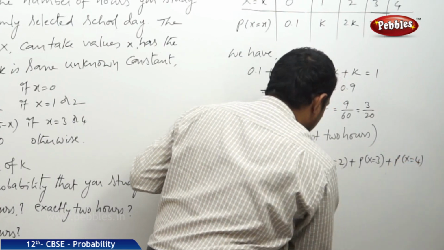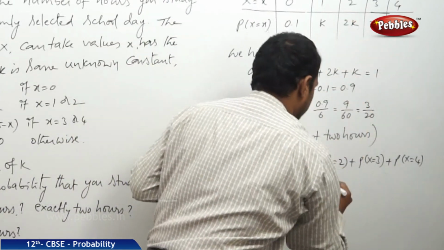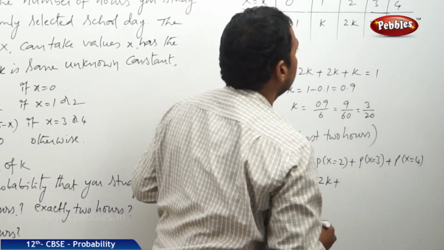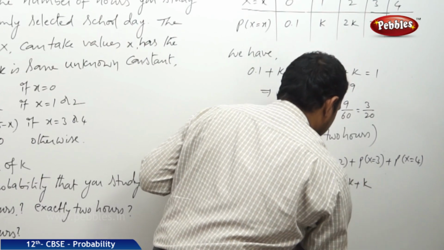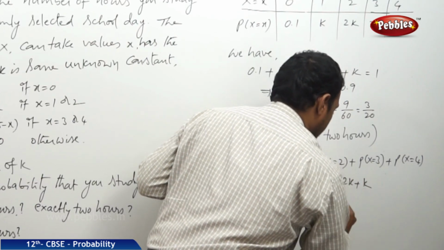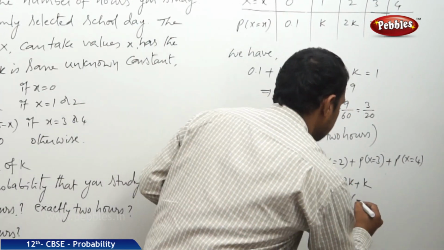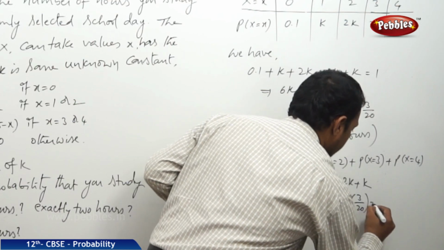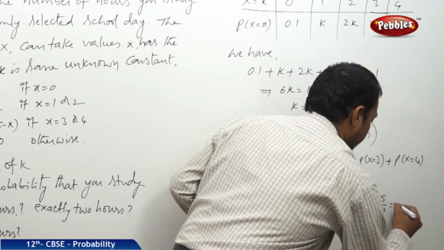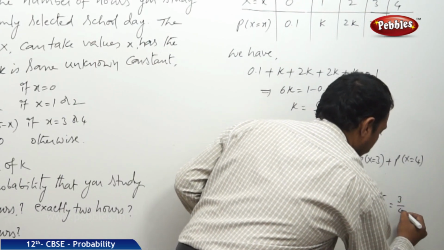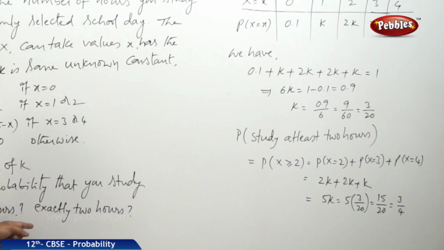So find the probabilities at those values. At x is equal to 2 it is 2k, at x is equal to 3 it is 2k, at x is equal to 4 it is k. So finally this is 2k plus 2k plus k, 5k. We already found k is equal to 3 by 20, substitute. Now this will be 5 into 3, 15 by 20, that is 3 by 4, or 0.75. Now that is one bit.